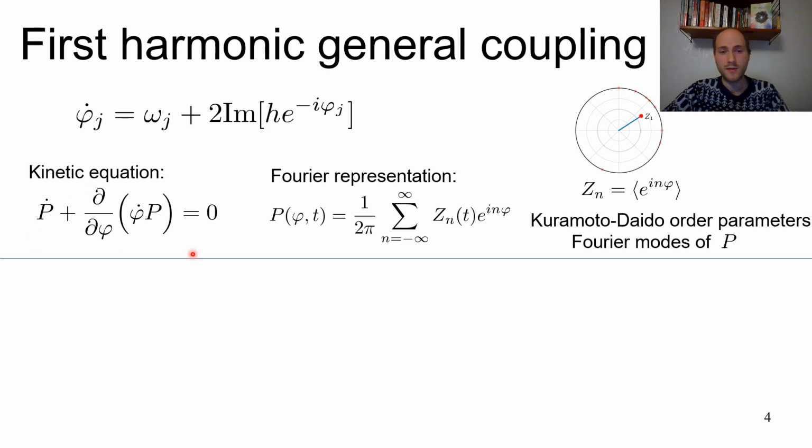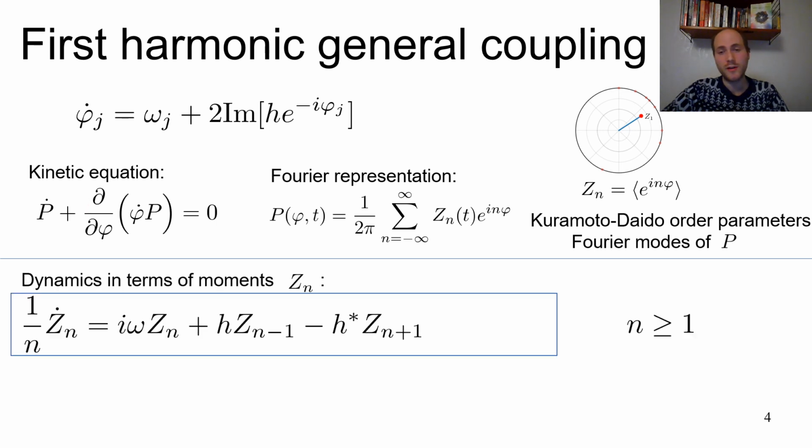In this case, this is just the continuity equation. And then if one expresses the density with its Fourier representation and plugs it into the kinetic equation, one gets a set of ordinary differential equations for these moments Zn. These moments Zn are also the Kuramoto-Daido order parameters of the distribution, or the Fourier modes of the probability distribution.